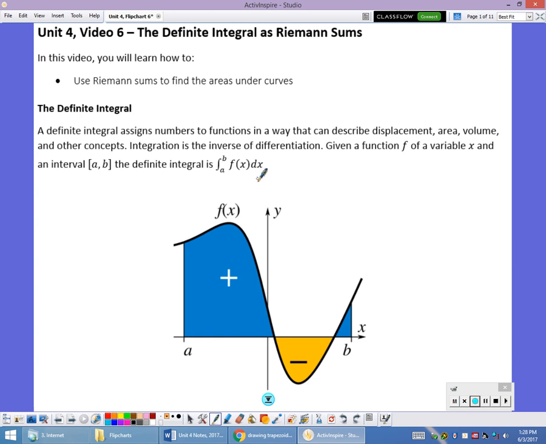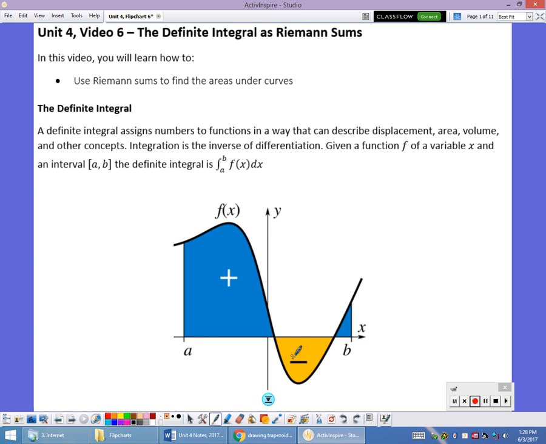What the integral does is it takes the area that is bound by the graph and the x-axis, and it finds this area. If the area is above the x-axis, it's considered positive. If the area is below the x-axis, it's considered negative. So that's why this is positive, this is negative, and so on. Eventually we'll get to what we call the fundamental theorem of calculus, which will find that